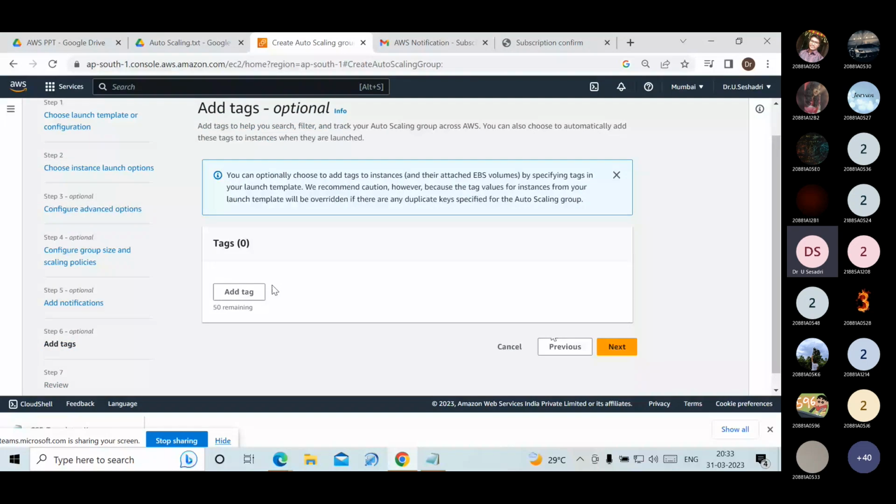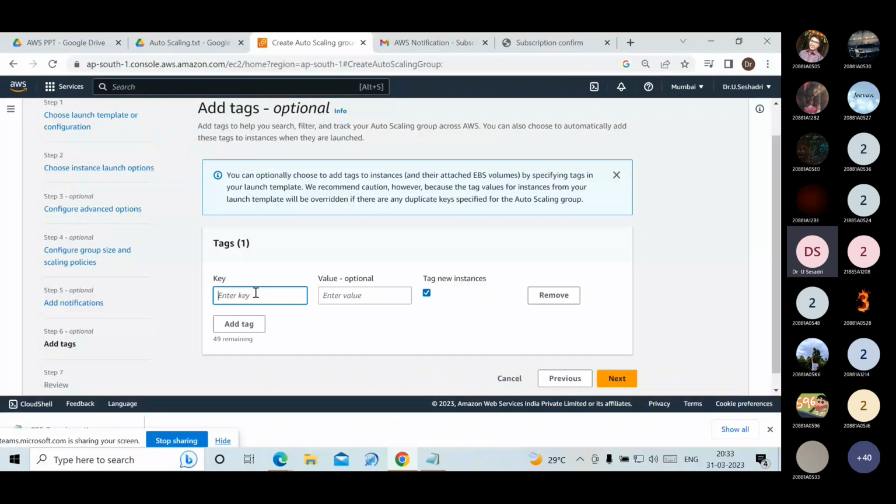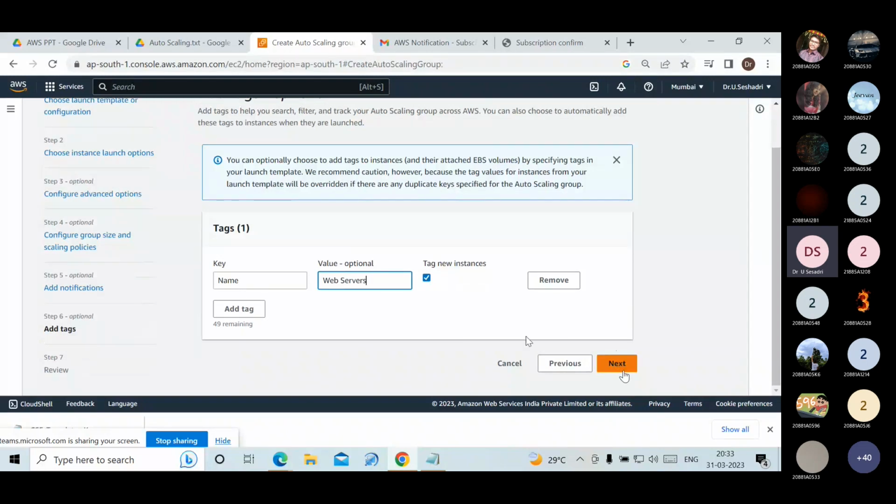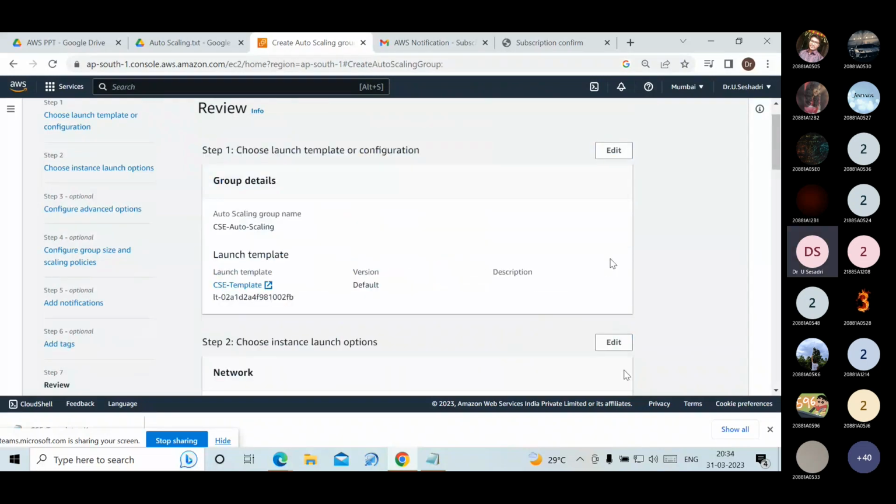Here, we have to give tags. Click on tag name. You have to give the key and value. The key I am given is Name, and the value I am given is web servers. Click on the next option. The seventh step is the review that it is showing.